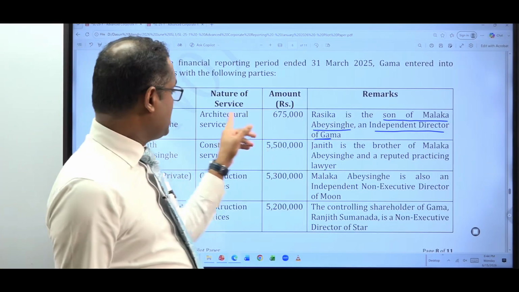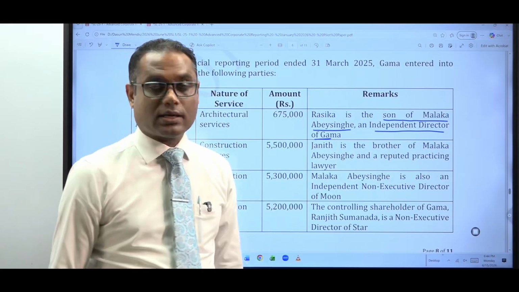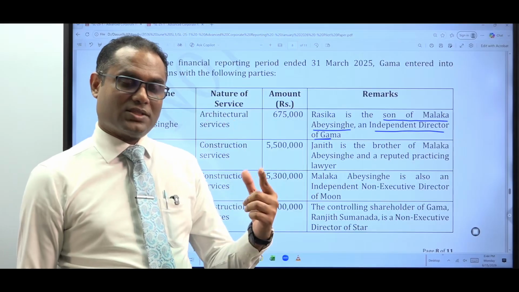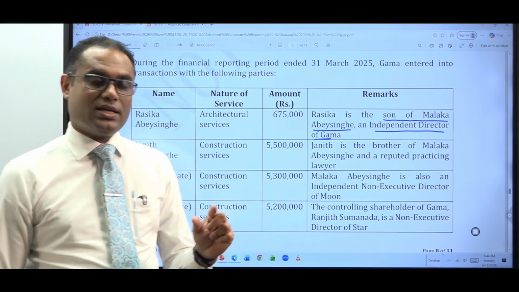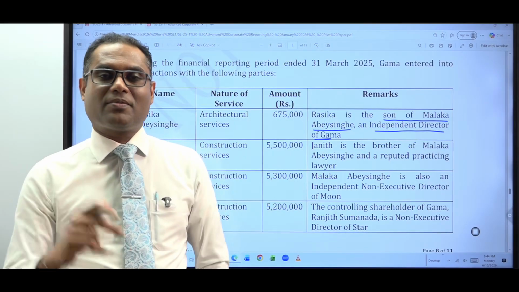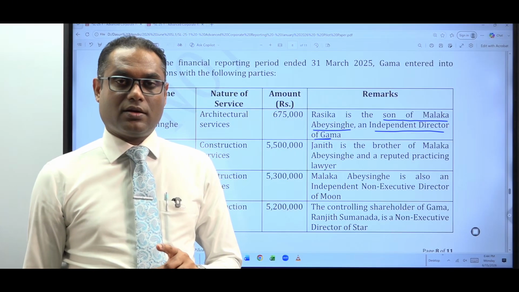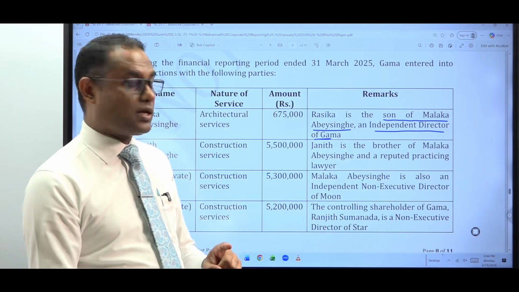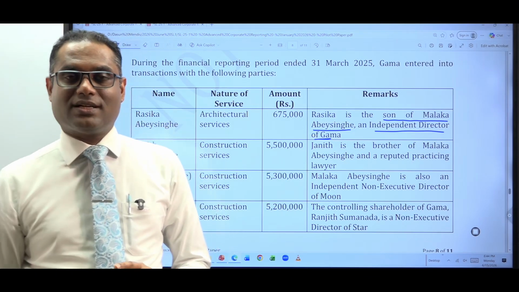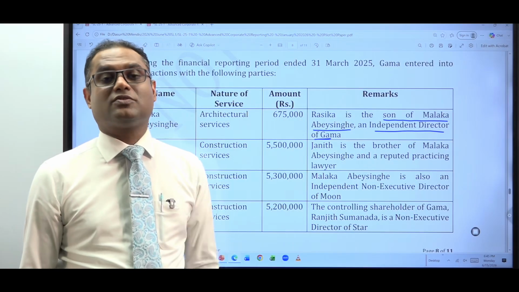Then this guy Rasika is the son of the independent director of the company. So what is that? Close family members. The standard also identifies close family members of the key management personnel as related parties to the entity. Now the question is whether the son of the independent director, the son of the key management personnel, is a close family member or not. What do you say? Yes, son is a close family member.